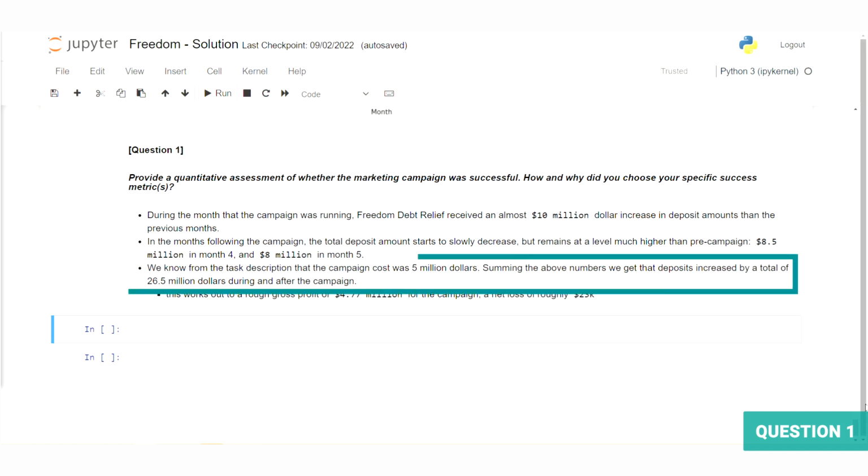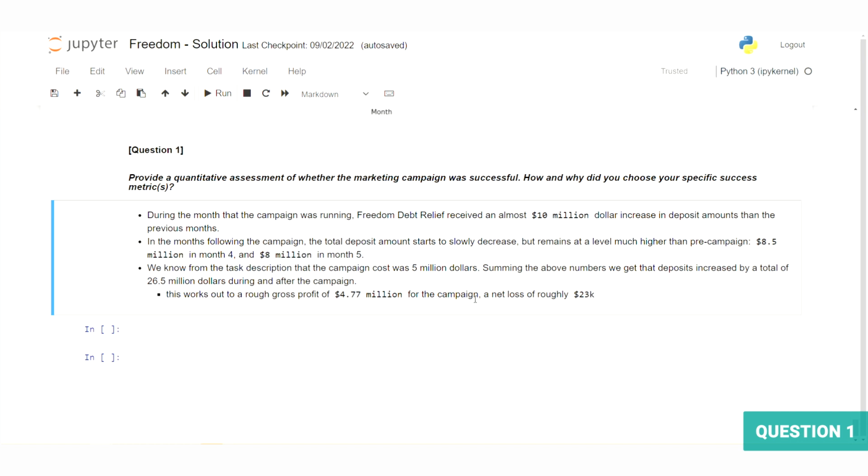We know from the task description that the cost of the campaign was $5 million. Summing the above numbers, we get that the deposits increased by a total of $26.5 million during and after the campaign. Now, deposits don't equal net profits for Freedom. I did a quick Google search and I found that the company charges fees at rates between 18% and 25%. This rate is likely based on a myriad of factors and handled on a client-by-client basis. However, we're given no information about this in the data or the task description.